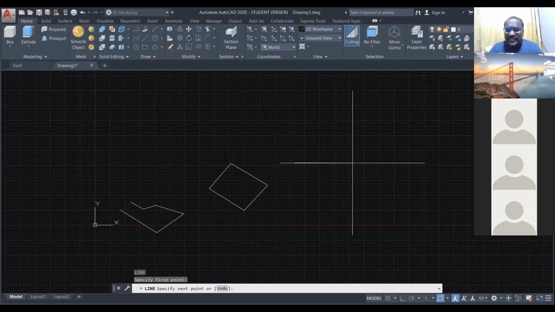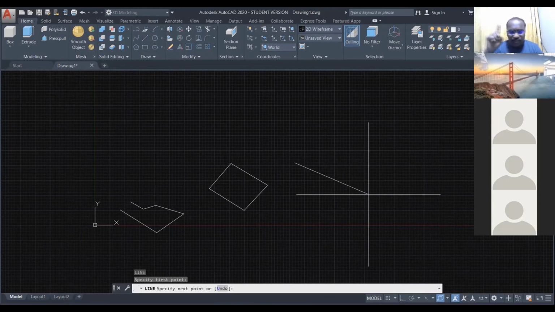So if you want to draw an exactly horizontal line, you have to use one more key. It's called ortho on. On your computer, there is one more key, it's called F8. You can see F8 on the top. If you are using a desktop, just press F8.